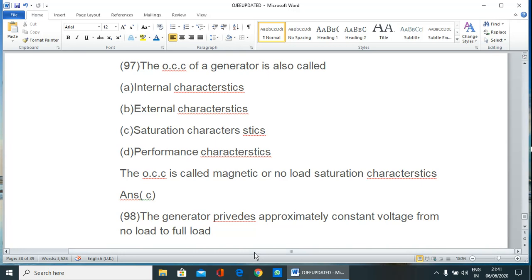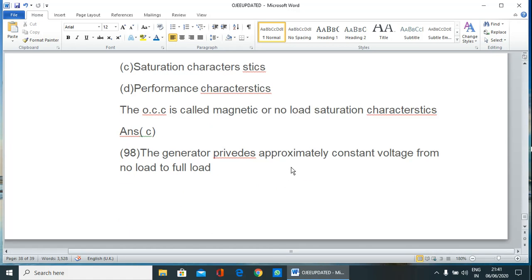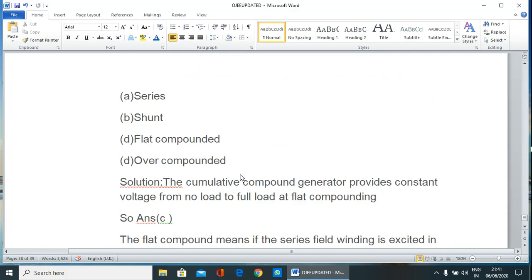Next question, the generator provides approximately constant voltage from no load to full load. So already I discussed about this, that is a cumulative compound generator with flat compounding. So this is correct answer is flat compounding.